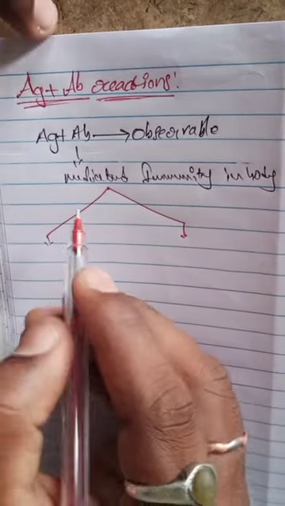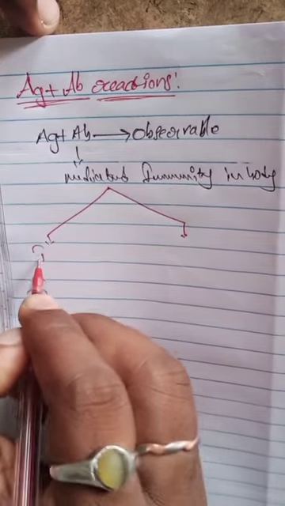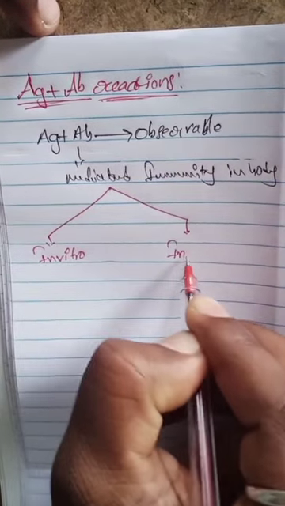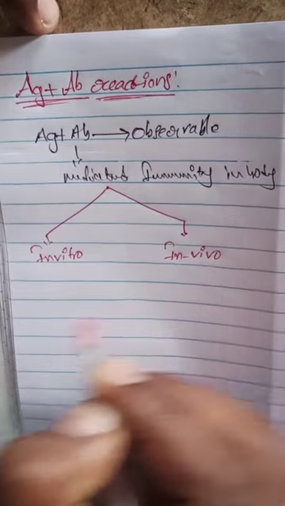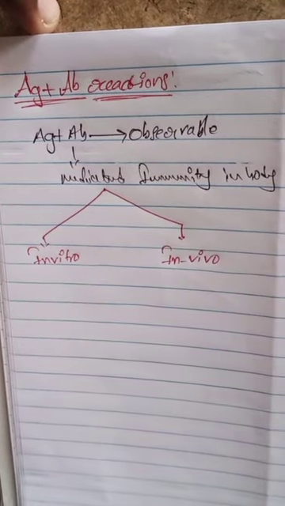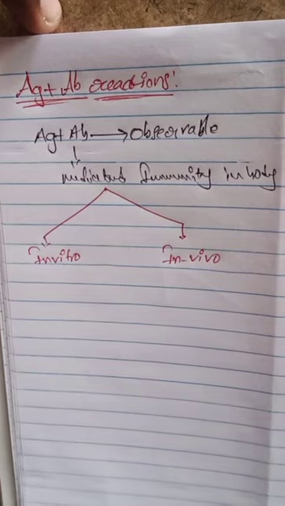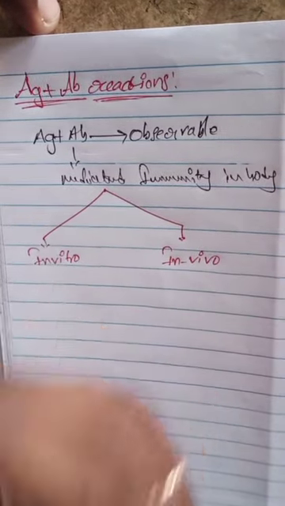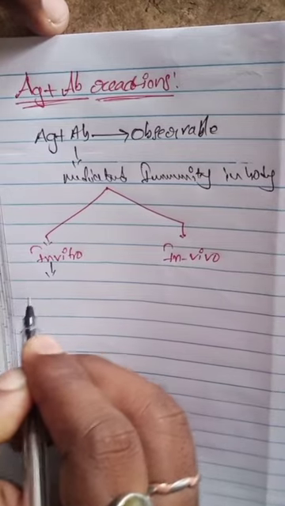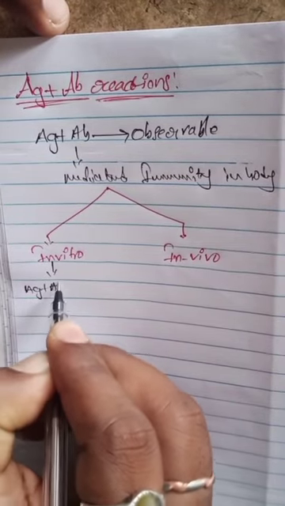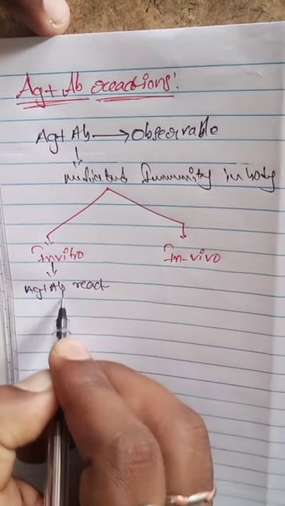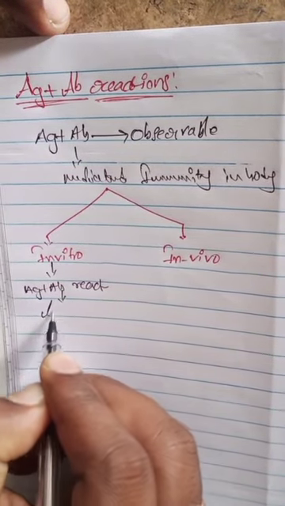One is in vitro, and the second one is in vivo. What is in vitro and what is in vivo? Simply, the antigen antibody reactions that are carried out in the laboratory.